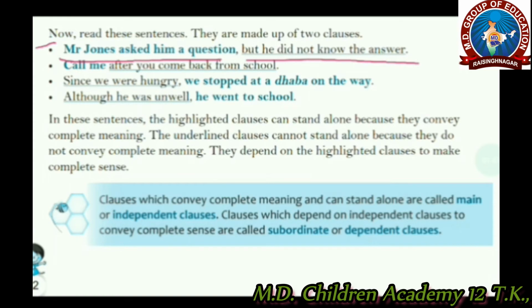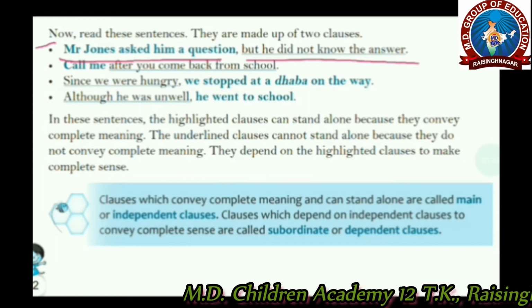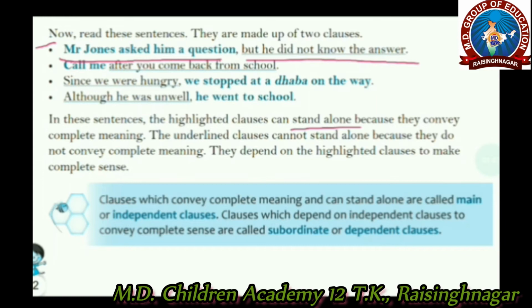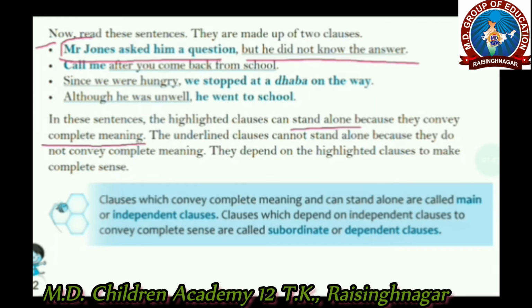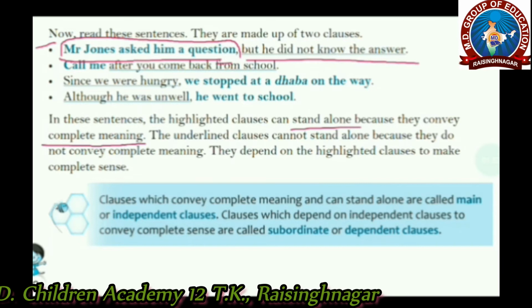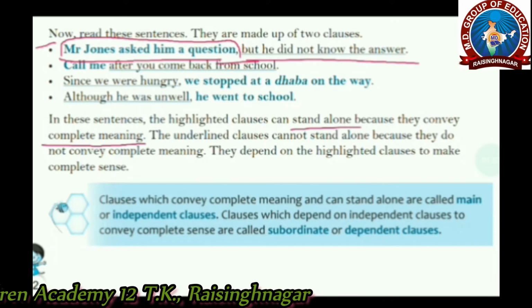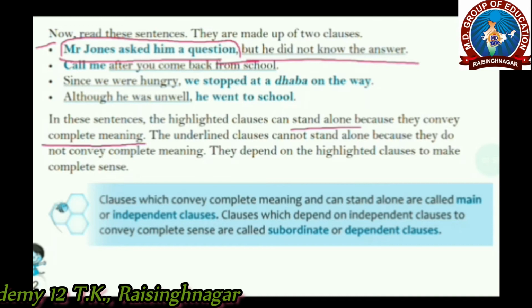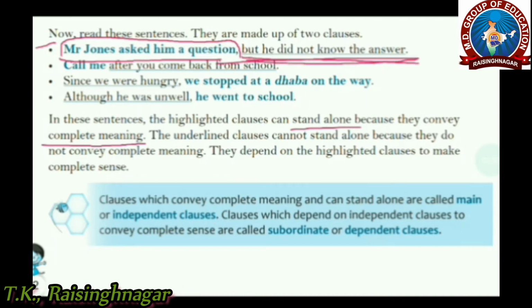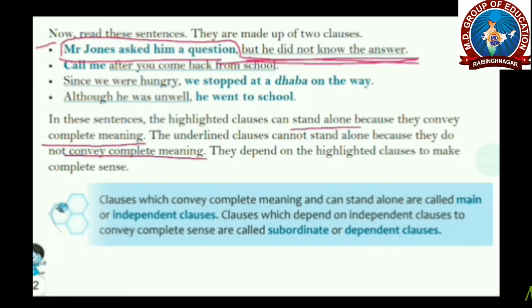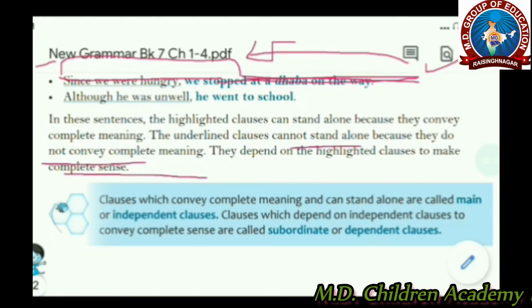The highlighted clause can stand alone because it conveys complete meaning. It is sensible in itself. Whereas the other clause doesn't make a complete sense. It can't stand alone because it does not convey complete meaning. It depends on the highlighted one.